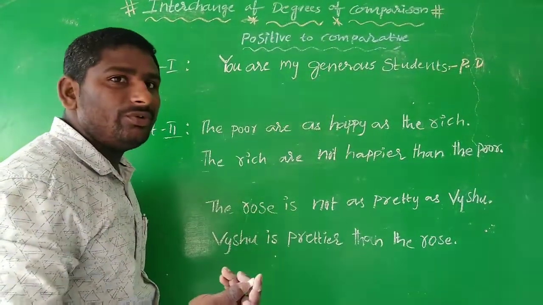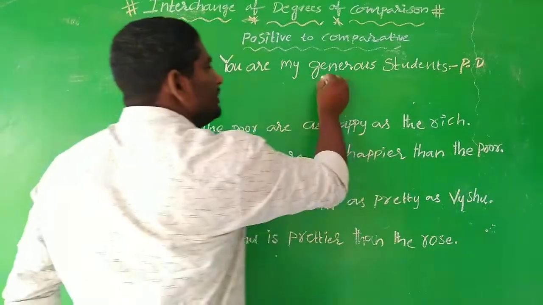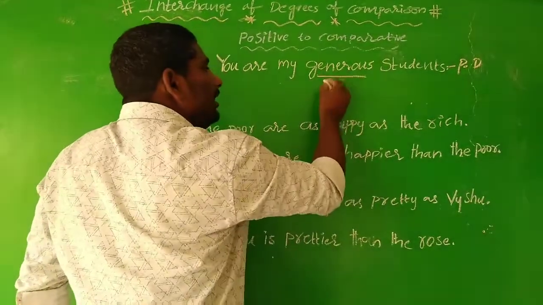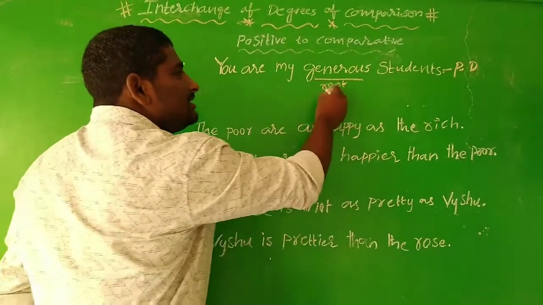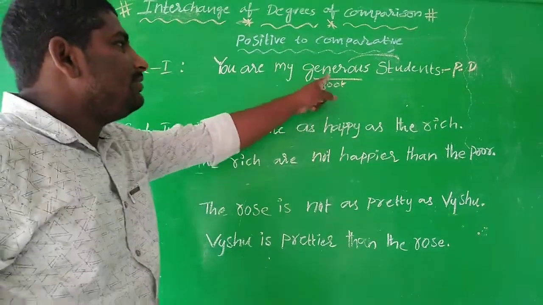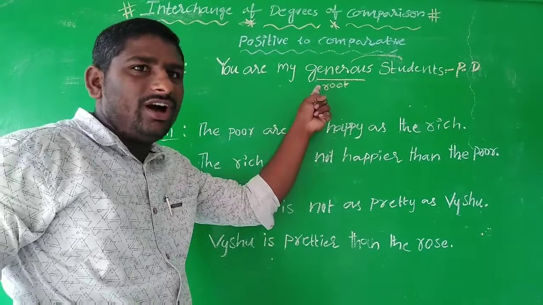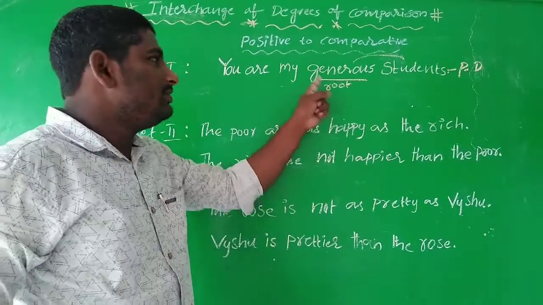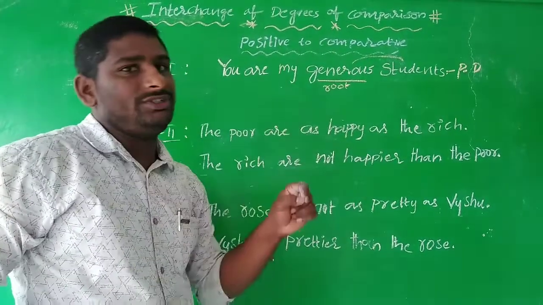And how do we know the sentence is expressed in positive degree? You need to understand this is a root adjective form, and it is describing the students. This is a very important feature to identify whether it is positive degree, comparative degree or superlative degree. If a sentence consists of a root adjective form, it is expressed in positive degree.